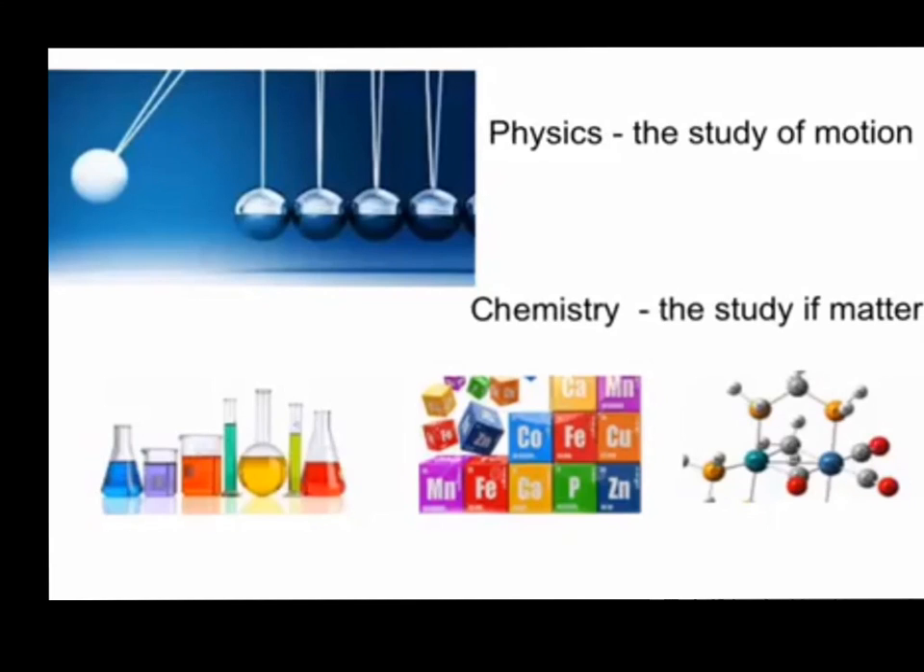Hi guys, we just finished our physics unit, which we broke into 2 units. So the second half was mostly about electromagnetism. Physics is the study of motion, and we spend a lot of time on that. But now we're going to move into chemistry, which is the study of matter.